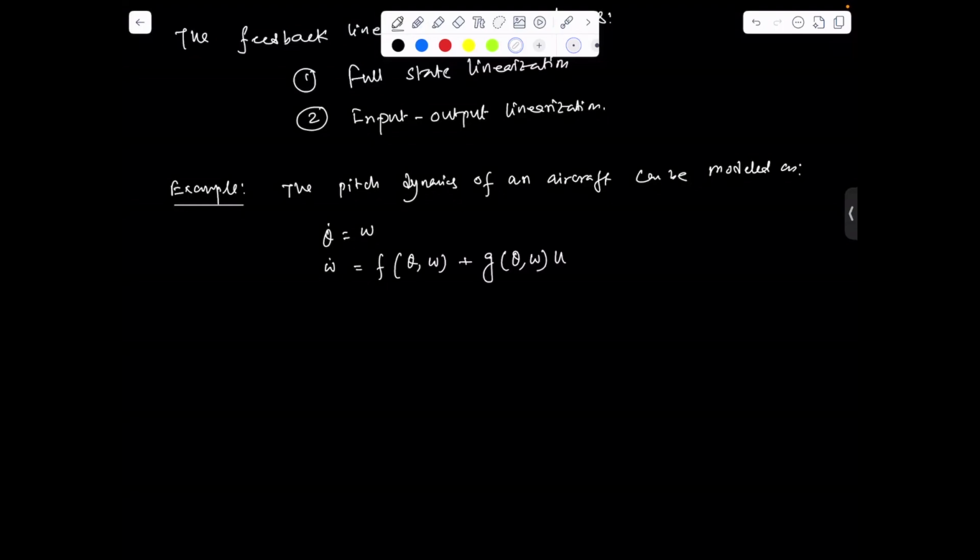We are considering some general equation for the pitch dynamics of the aircraft, and here we'll be designing the control for this system.